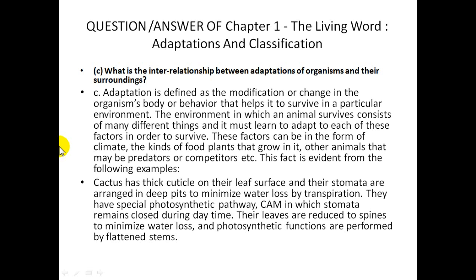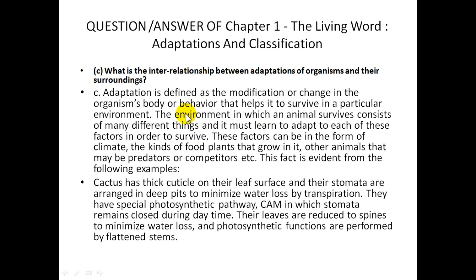Okay, what is adaptation? Adaptation is a slow and gradual process, a change which occurs in a living organism's body to survive in a given atmosphere. That is called adaptation. So adaptation is defined as the modification or change in the organism's body or behavior that helps it to survive in a particular environment. The environment in which an animal survives consists of many different things, and it must learn to adapt to each of these factors in order to survive.